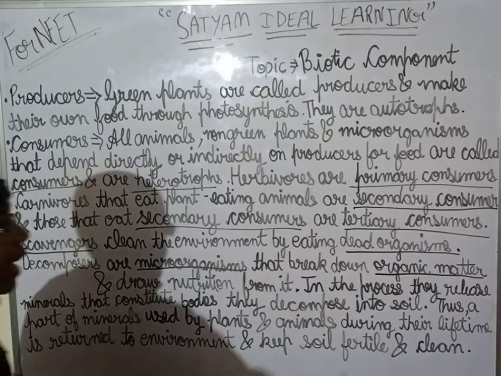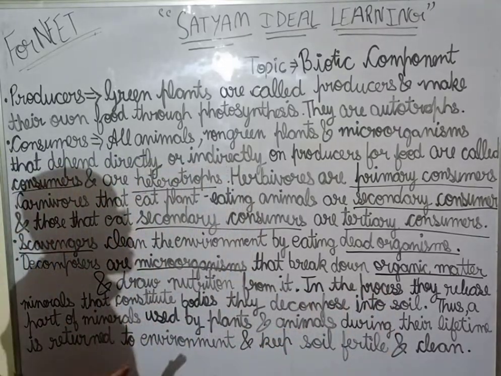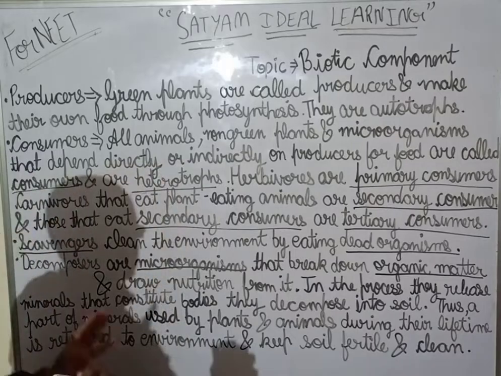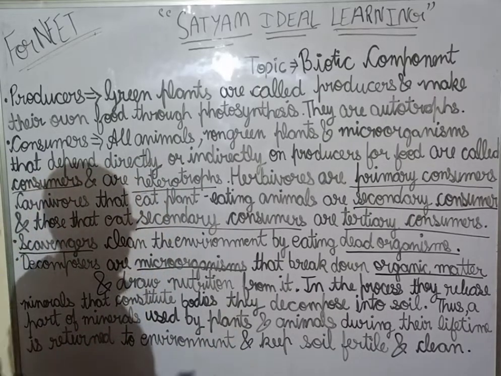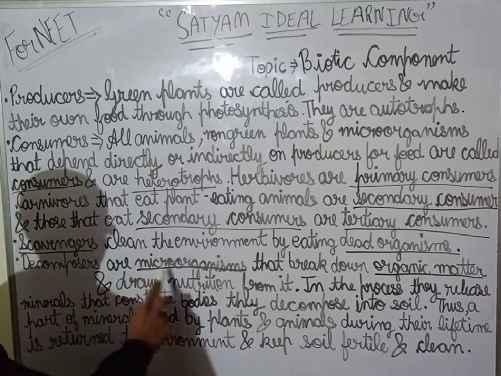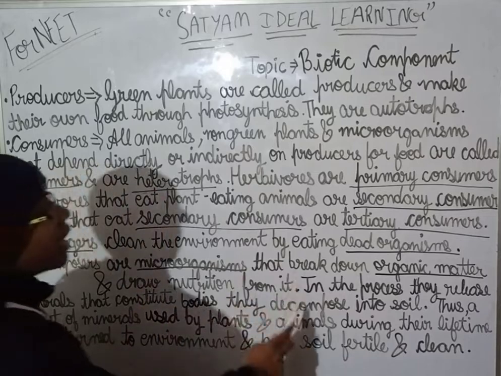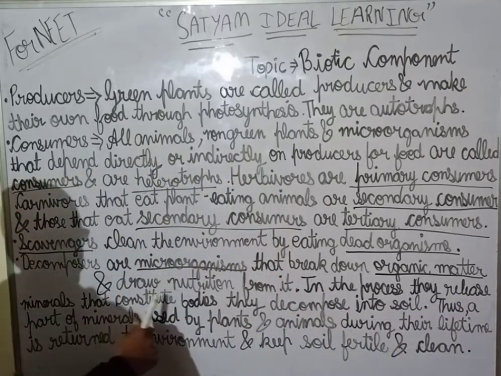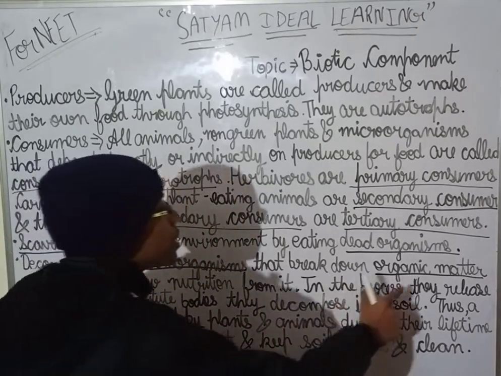Now what will they do? In the process, what happens? They first of all do this decomposing process with the dead organisms. So decomposers are microorganisms that break down organic matter and draw nutrition from it. In the process, they release minerals that constitute the bodies they decompose into the soil.